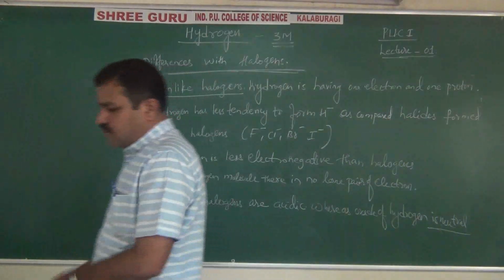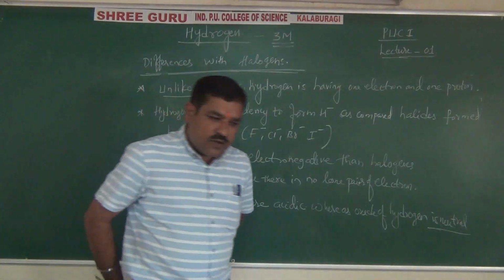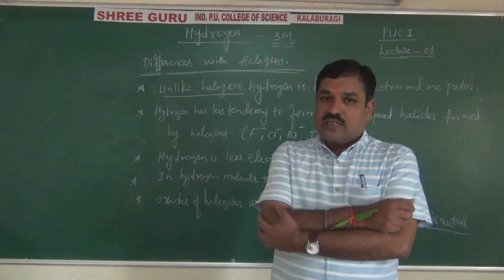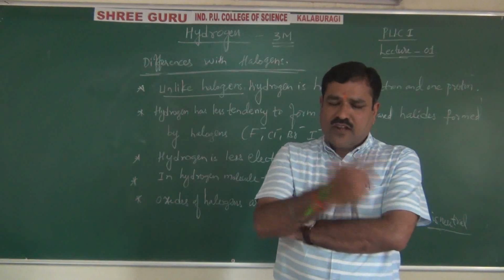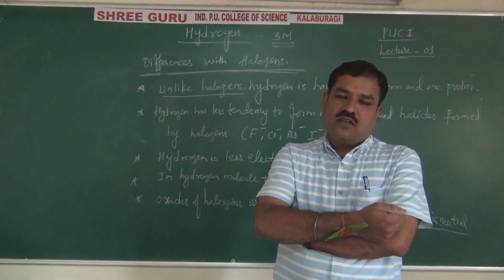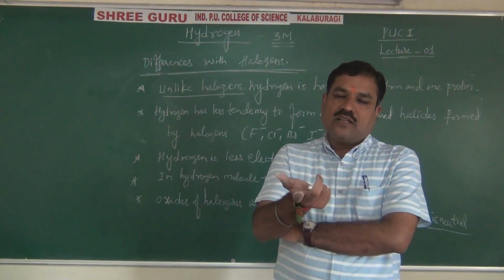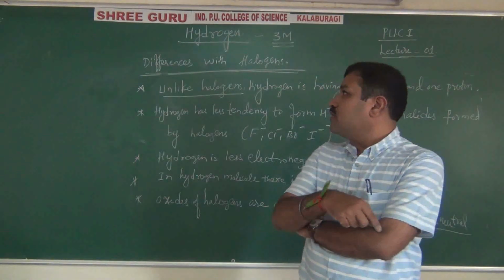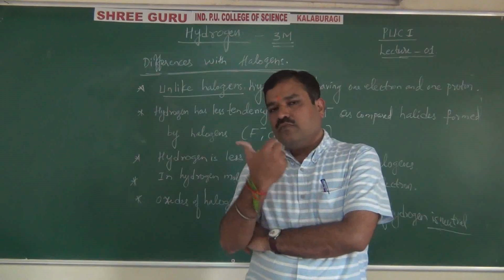Like this, in the beginning they try to justify with evidence some points of similarities and some points of differences. What are the points of similarities with alkali metals and how does it differ from alkali metals? What are the points of similarities with the halogens and how does it differ from halogens?